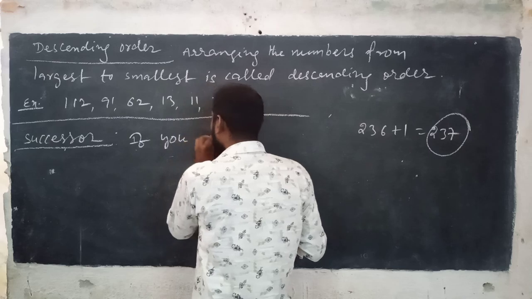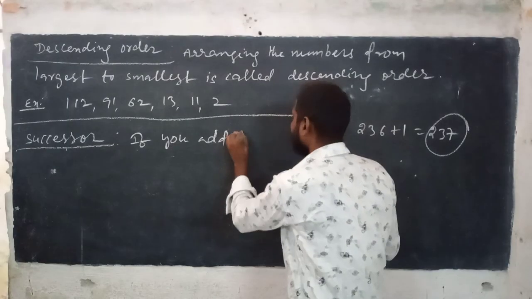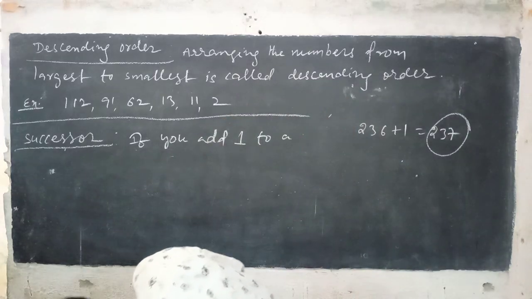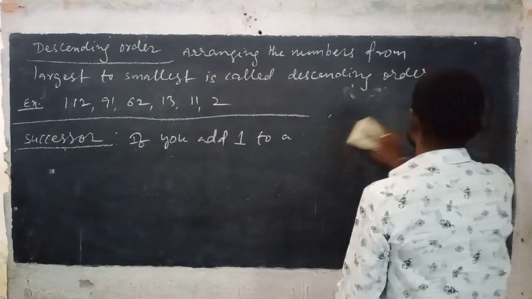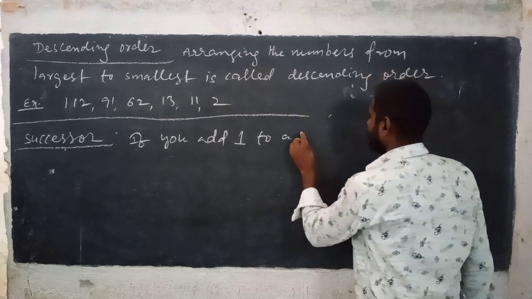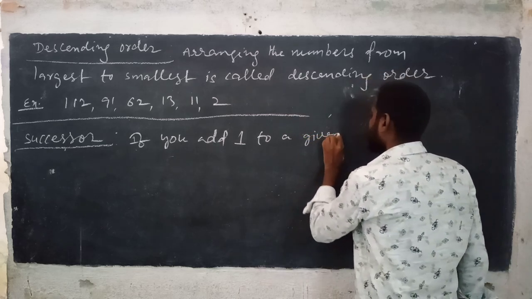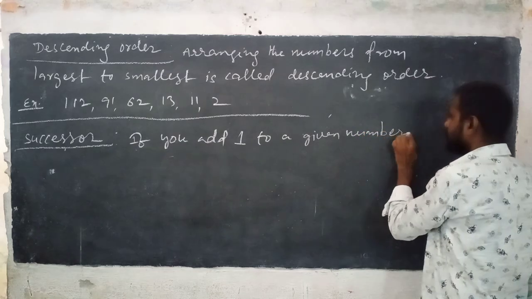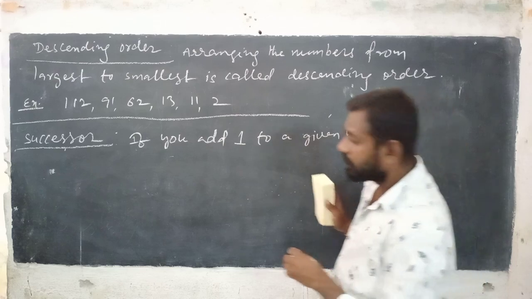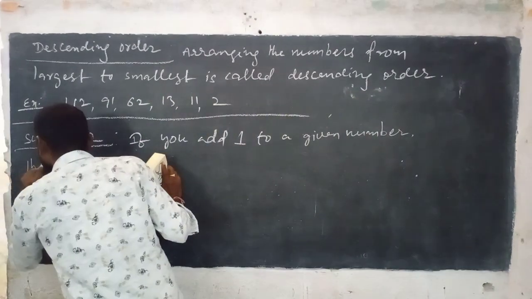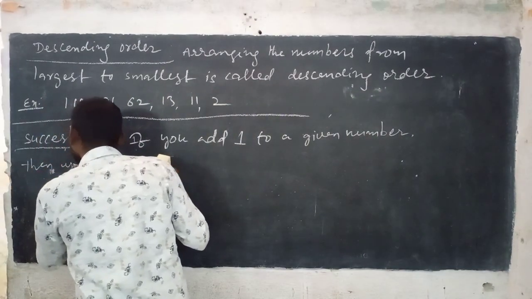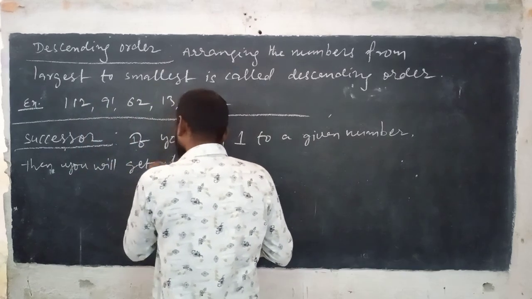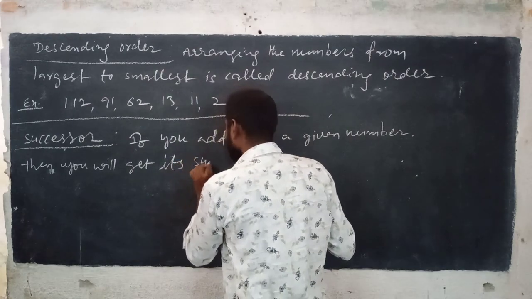So you can write here, if you add 1 to a given number, then you will get its successor.